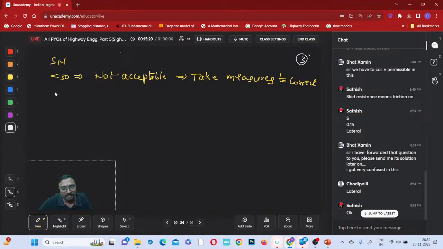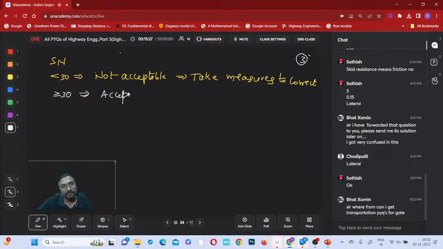And if the skid number is greater than or equal to 30, it is acceptable for which type of roads? Tell me. It is acceptable for low volume roads, right?